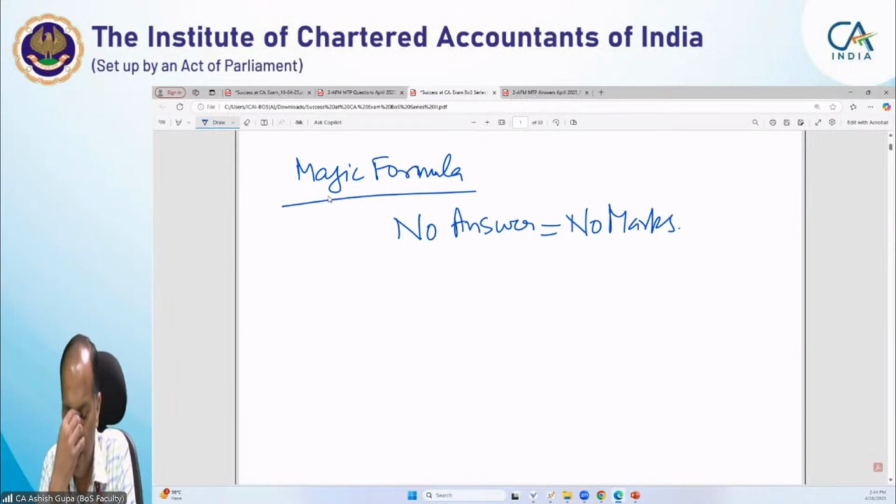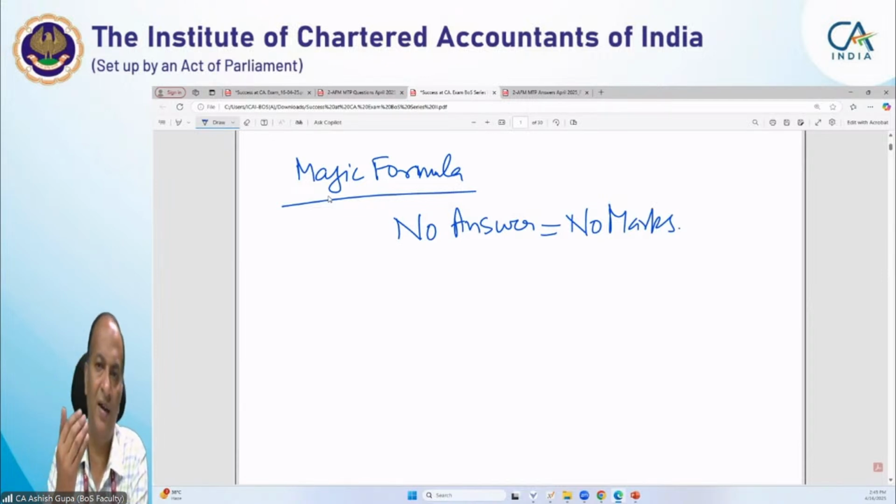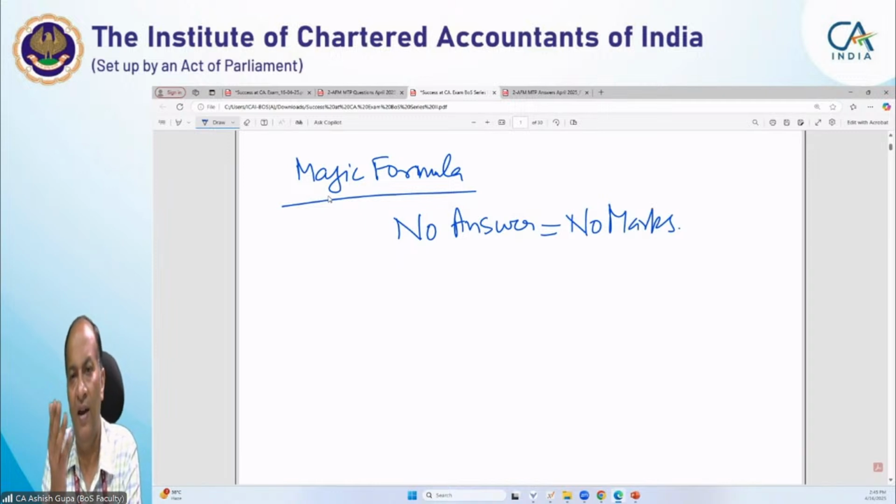See what happens. Sometimes we have a habit that if we don't know or don't understand a question, or we don't have a fair idea of how to solve it completely, we only know a small part of it. So normally we avoid that question, and we devote our time to questions that we know very well.